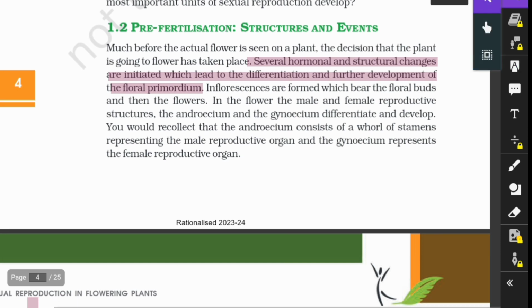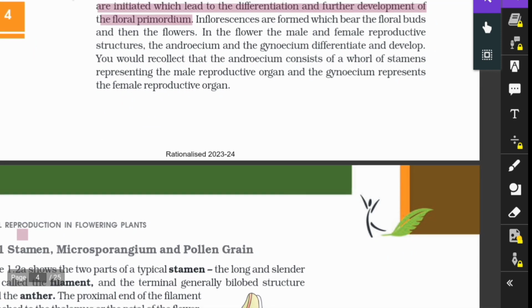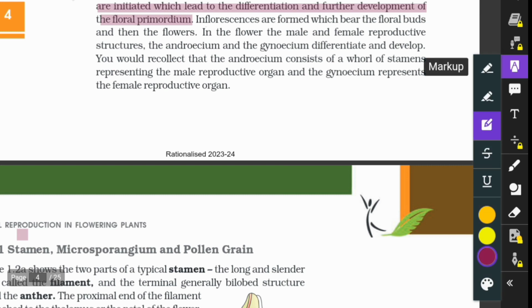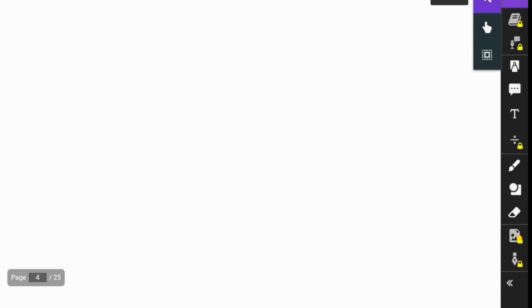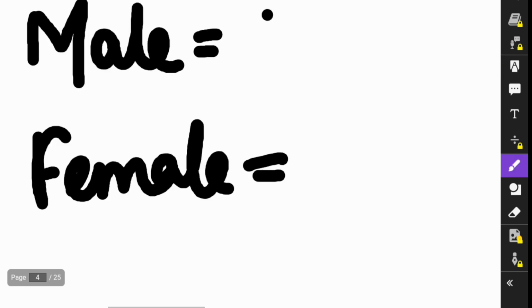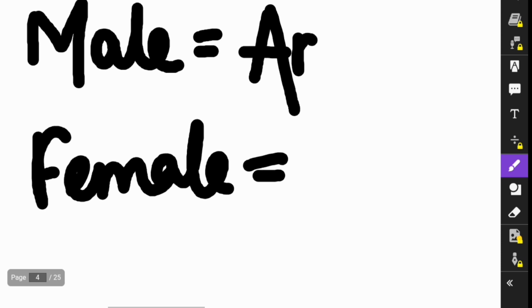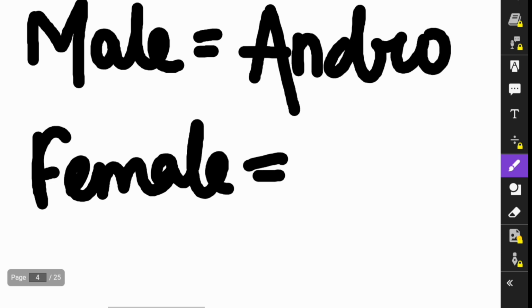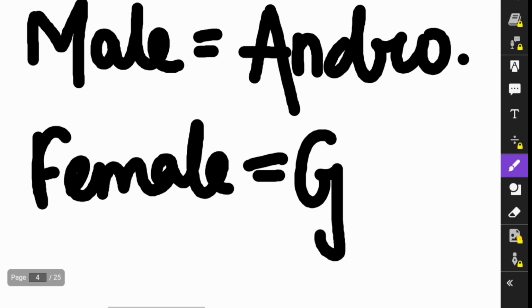Let's proceed to the next line. The inflorescences are formed which bear the floral buds and then the flowers. In the flower, the male and female reproductive structures, androecium and gynoecium, differentiate and develop. Here we need to know what is the male part and what is the female part. Male is androecium and female is always gynoecium.